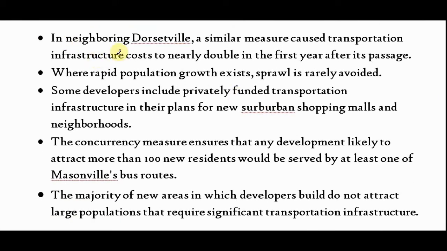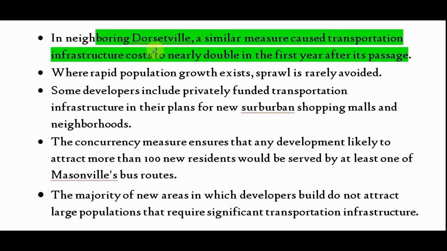Option A. It says in neighboring Dorsville, a similar measure caused transportation infrastructure cost to nearly double in the first year after its passage. So what does it want to say? It wants to say about the cost. So instead of undermining the conclusion, it is actually rejecting the conclusion. So the rejection cannot be undermined. Rejection means what? Go against. But undermine means what? Give the reason not to favor. Alright, so option A out. Why? Because it is about cost. By the way, the cost cannot lead anywhere.